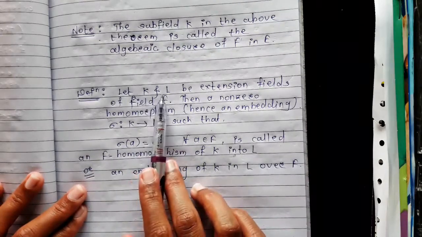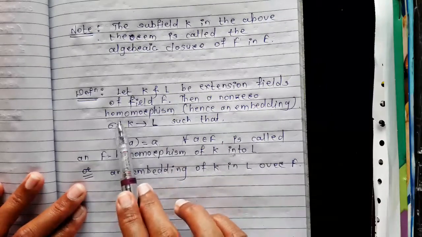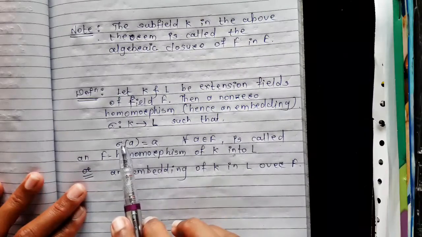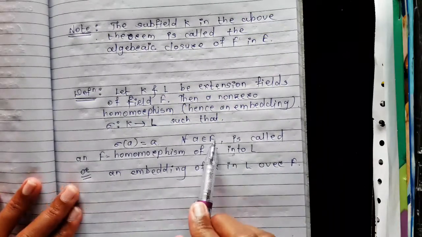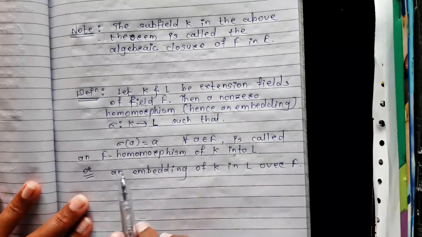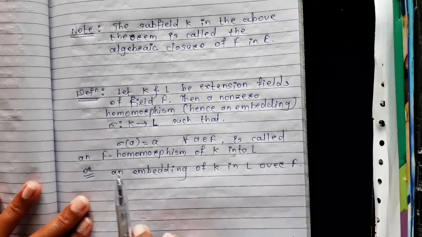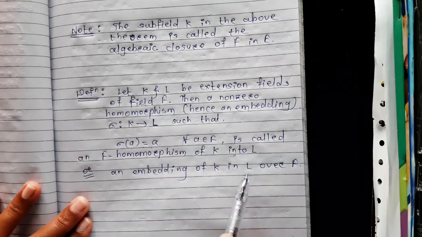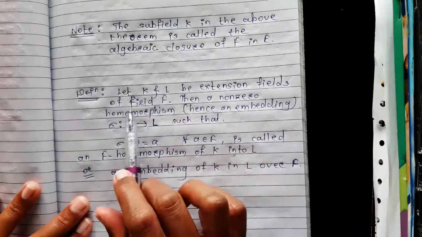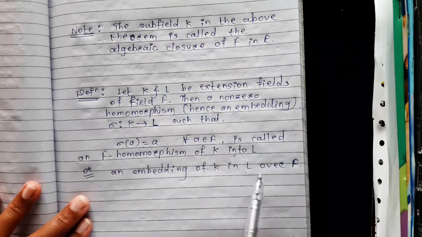Whenever K and L are extension fields of field F, then a non-zero homomorphism sigma from K to L such that sigma is defined for the elements of F as sigma of a is equal to a is called an F-homomorphism of K into L. We can say that sigma is an embedding of K in L over the field F, because K and L are extension fields of field F.